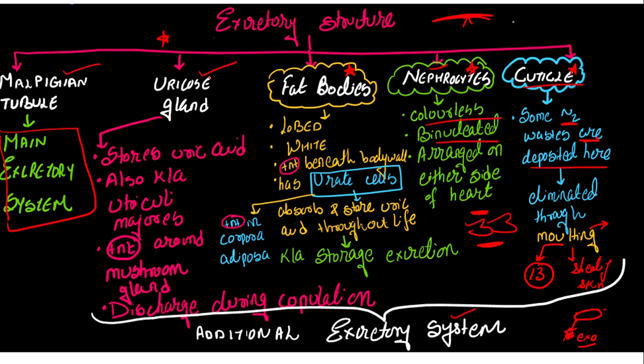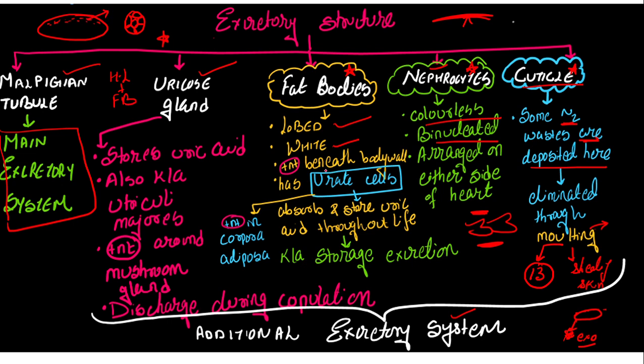Then the next one is your fat bodies. Fat bodies are lobed ones. So if this is the fat body, you will have many lobules present inside the fat body. So we call it the lobed one. What is the color of it? It is white in color, where you will see beneath the body wall. So if this is my cockroach, beneath the body wall, what you will see? You will see the fat bodies. कभी cockroach को मारा है? If you step on the cockroach, some whitish thing comes out of it. That is nothing but your hemolymph along with the fat bodies. क्यों? क्योंकि fat bodies just below the body wall it is present.